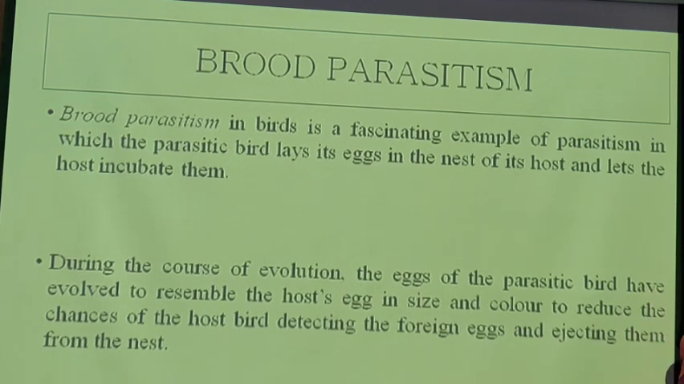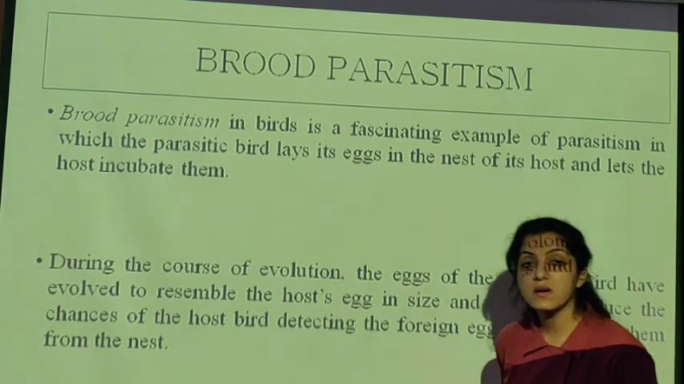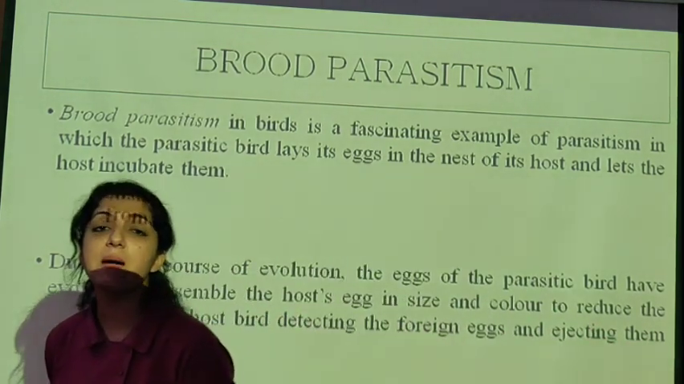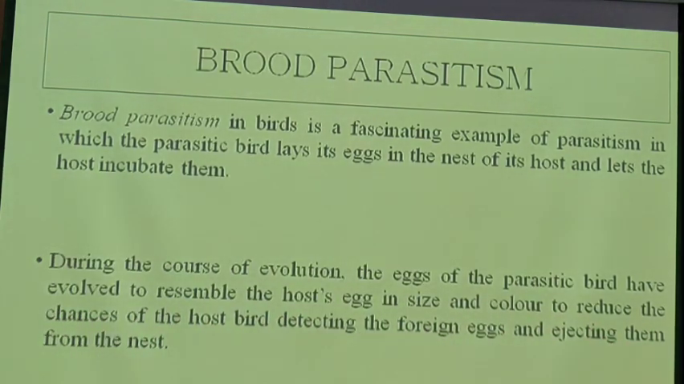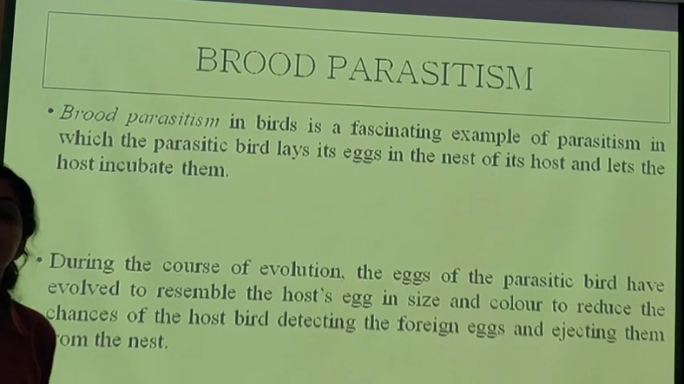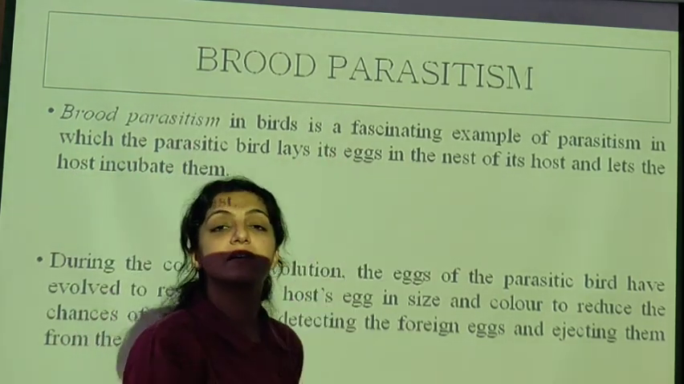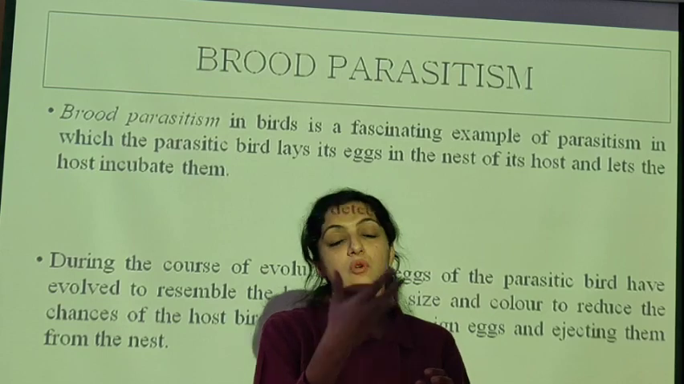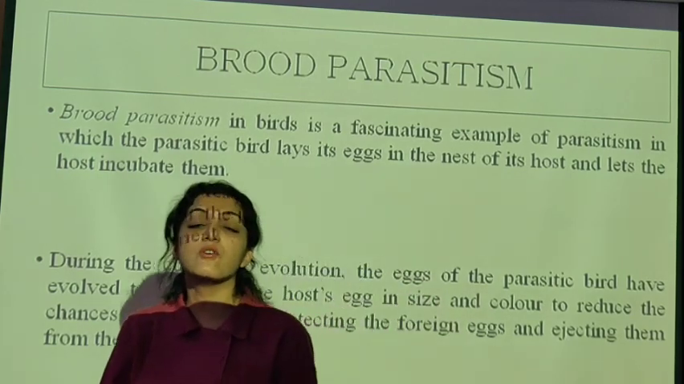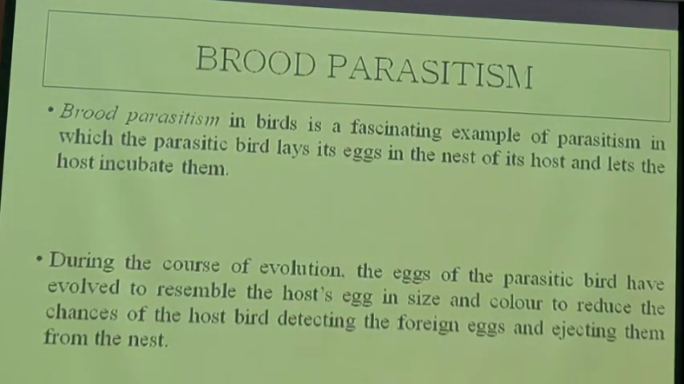Next example is brood parasitism. Brood parasitism is seen in birds. It's a very fascinating example of parasitism, where birds lay their eggs in the nests of other birds, for them to get incubated there. It's a fascinating example of parasitism in which the parasite bird lays its eggs